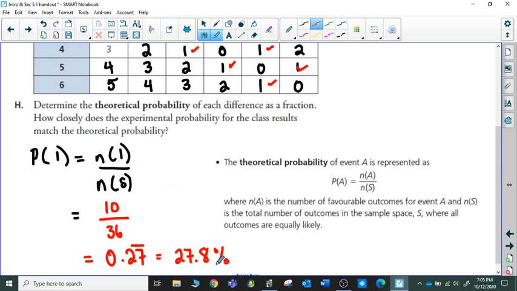That's not very close to a probability of 50%. So our theoretical probability is what we're going to focus on most in Chapter 5, and the experiments less likely.